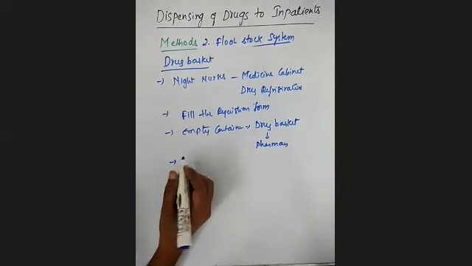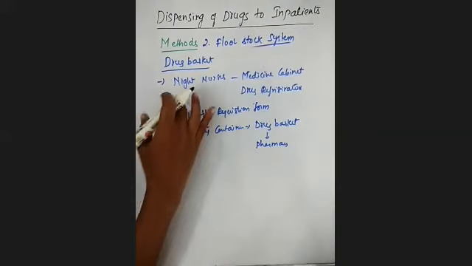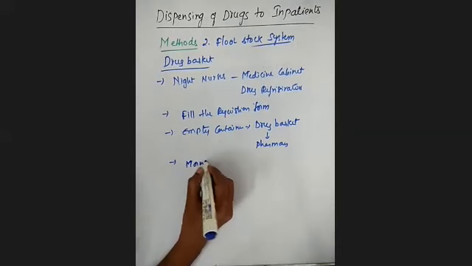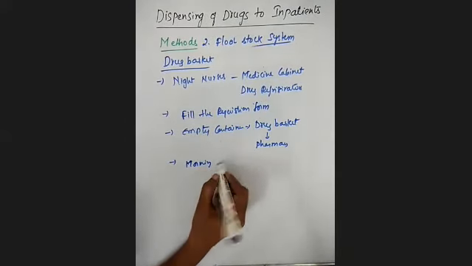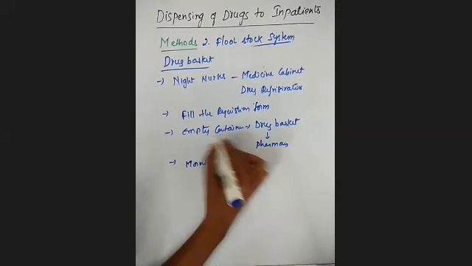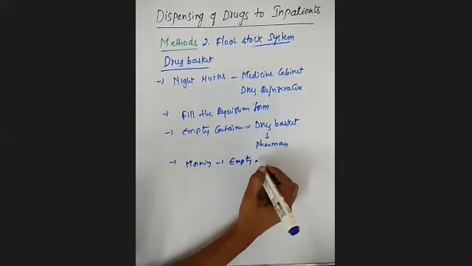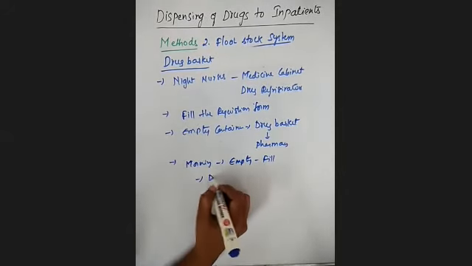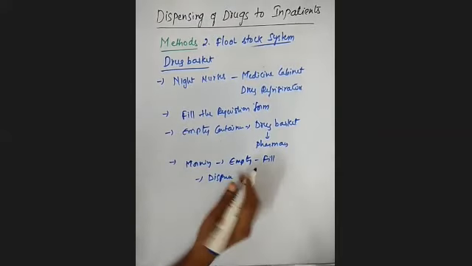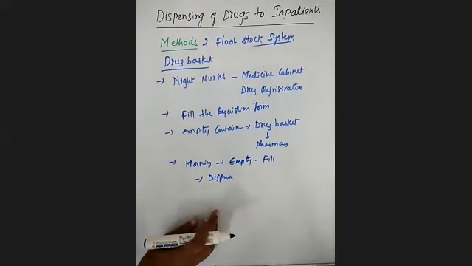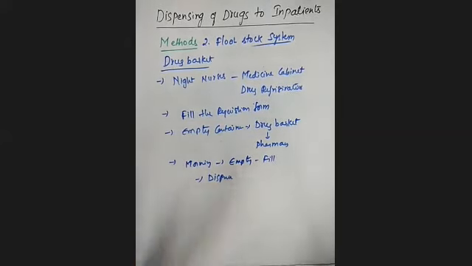Clear? Because all of this happens at night, by the night nurses, whenever the pharmacy opens in the morning, the first and foremost duty of the hospital pharmacist is to fill the empty containers. Whatever empty containers they receive from the nursing stations, they fill and dispense the drugs. That means whatever drugs are mentioned in the requisition form, they have to dispense immediately to the nursing stations.